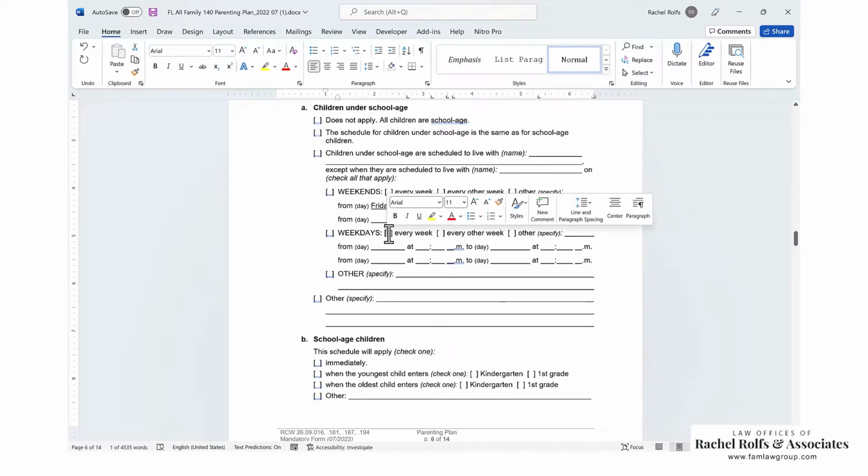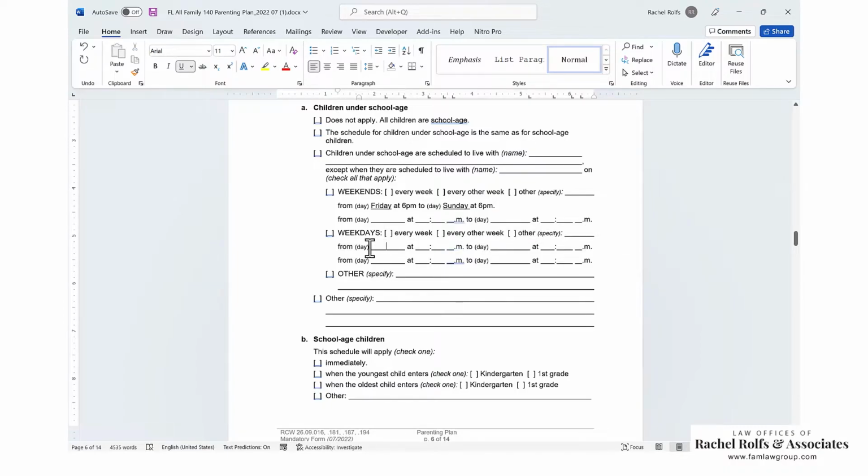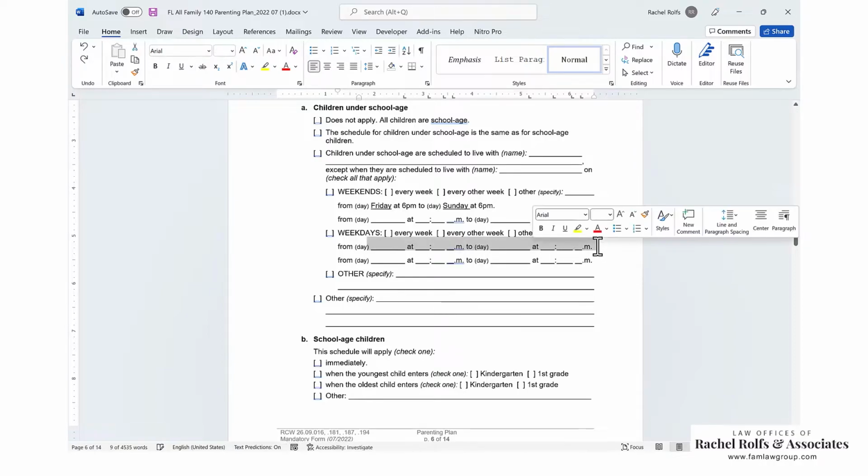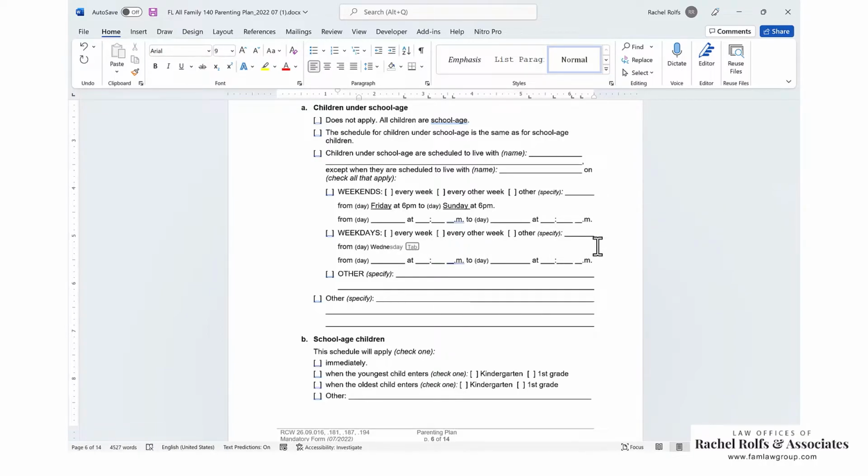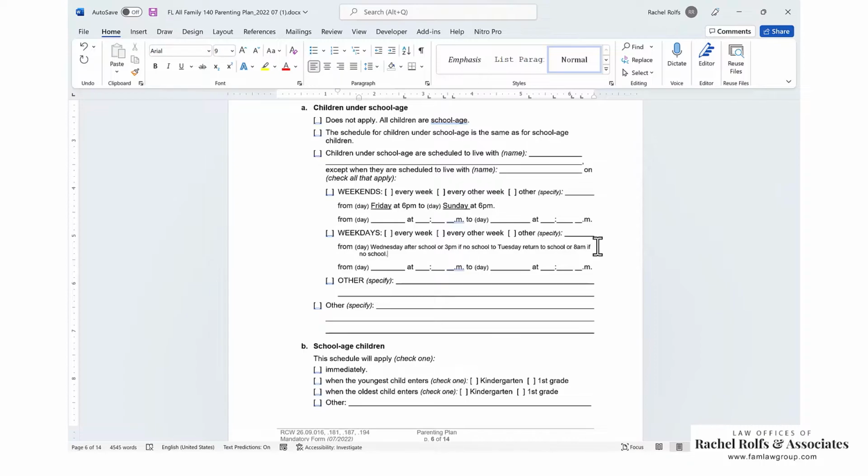And let's say the weekday is going to be every week, so then you would check the every week box. And then you would do, let's say it's Wednesday. Wednesday at, you could say Wednesday after school, or 3 p.m. if no school, to Tuesday, return to school, or 8 a.m. if no school. That's not perfect formatting there, but I just want to show you some language.